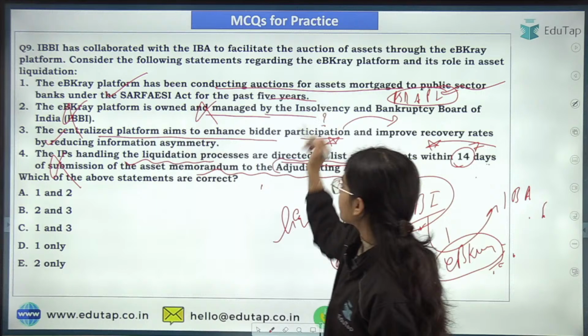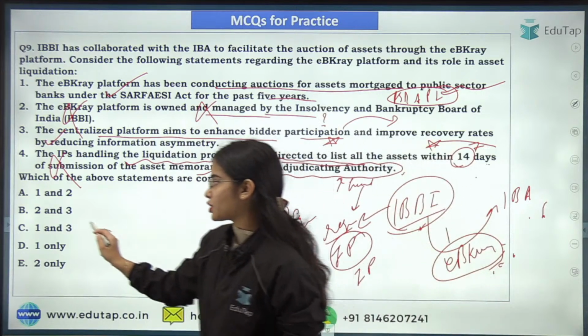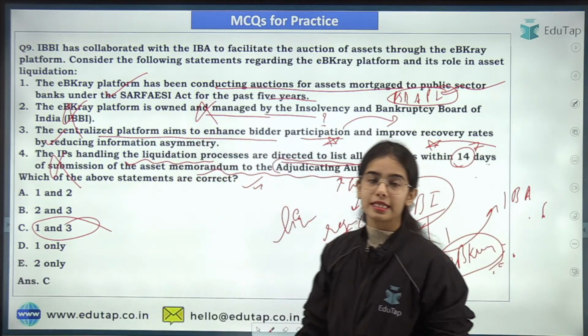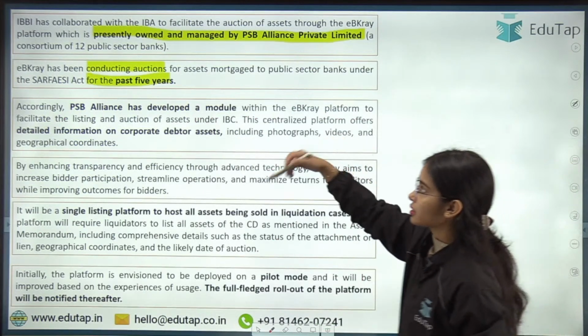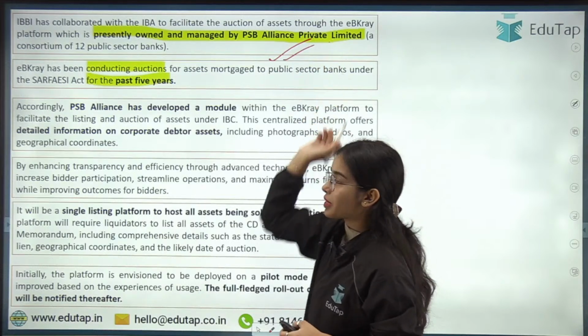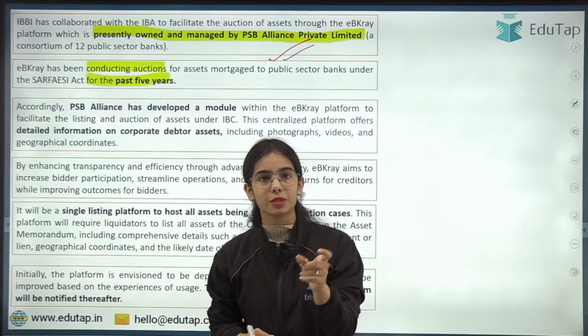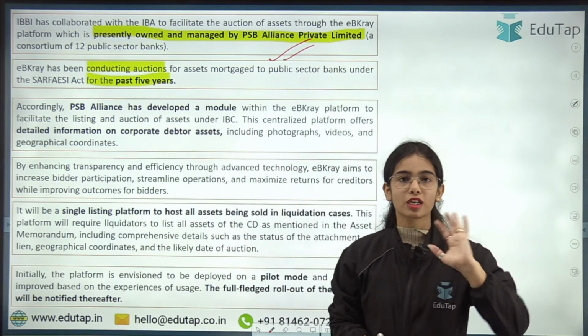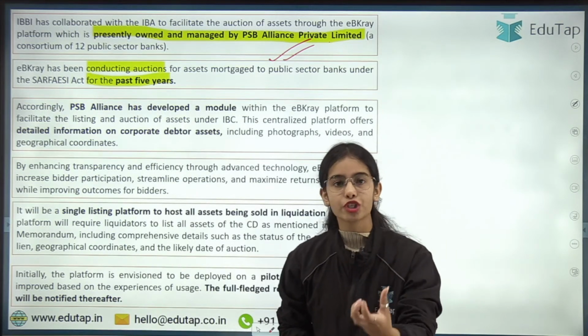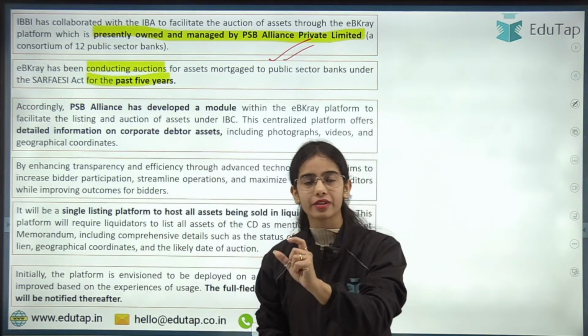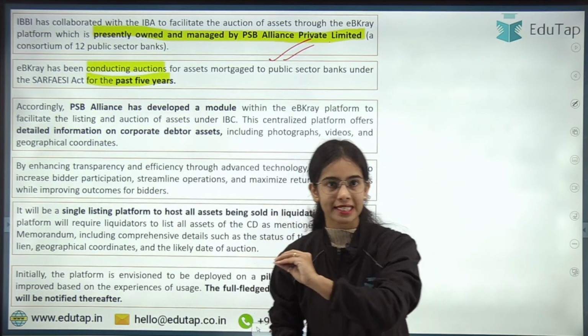So you had to tell me the correct statement. So 1 and 3 is your answer here, right? Yes, so C is the answer here. Here you can see that the EB-Grade is presently owned and managed by PSB Alliance Private Limited. It is working for the past 5 years for the auctioning of the assets kept as collateral with the public sector banks.